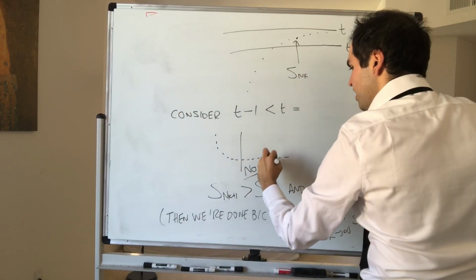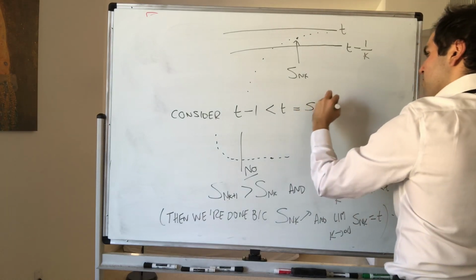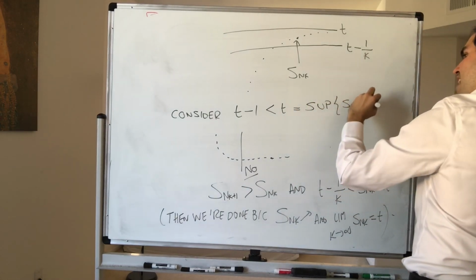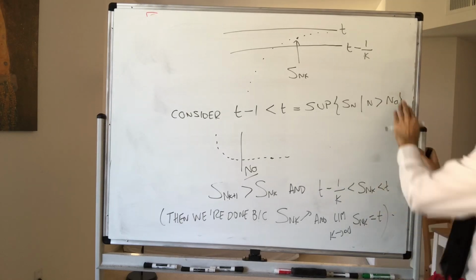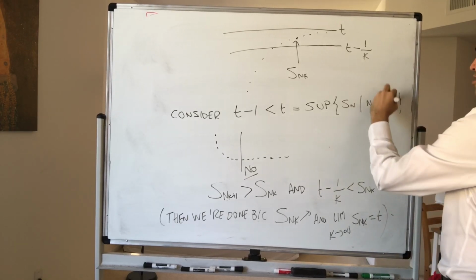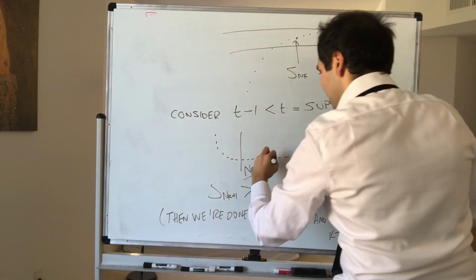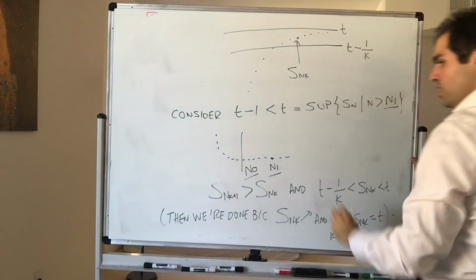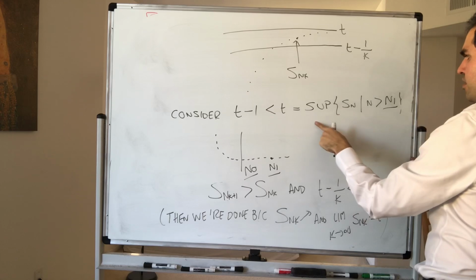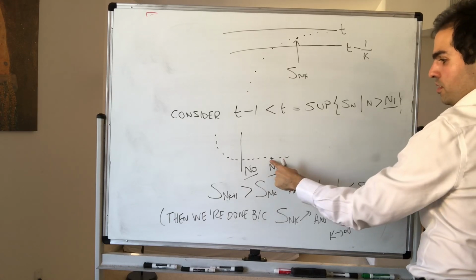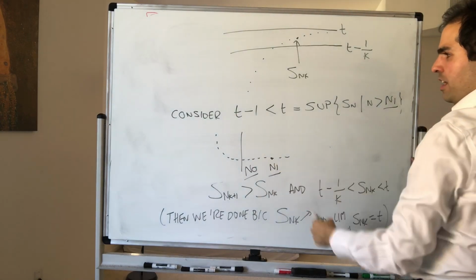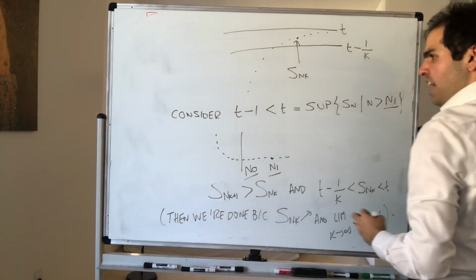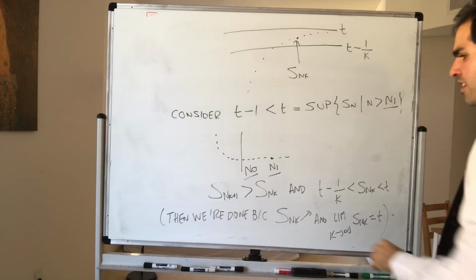Remember that if you take the supremum of S_n, where n is bigger than capital N_0, or let's say bigger than capital N_1, just to make sure it's big enough, we know that that sequence is constant, converges to a constant equal to t, and that's why this supremum is just t. And we now get a number that's smaller than the supremum.